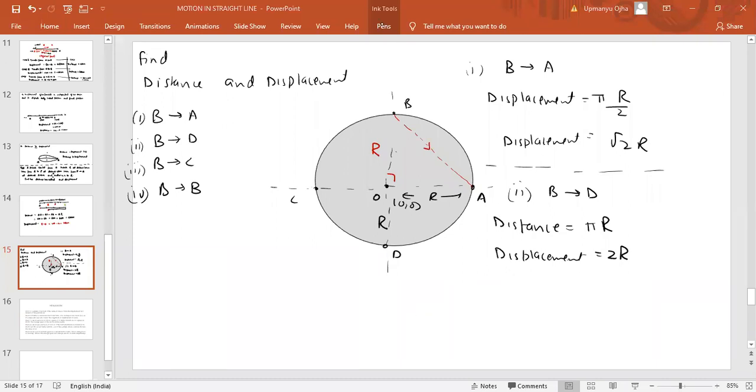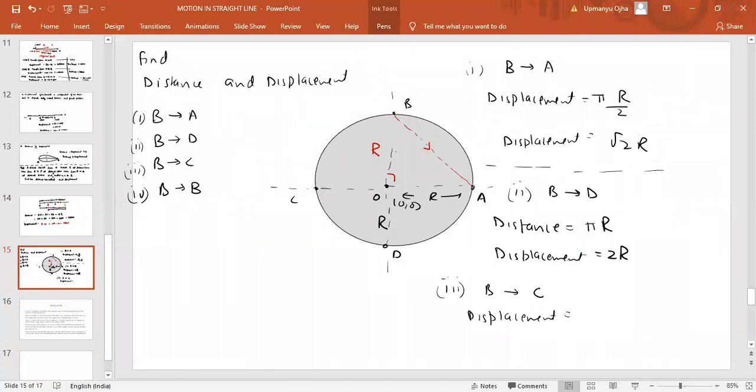Now the third part is from B to C. Distance traveled will be the total path length. It travels from B to A, then A to D, then D to C, which means the distance would be 3/4 of the perimeter.